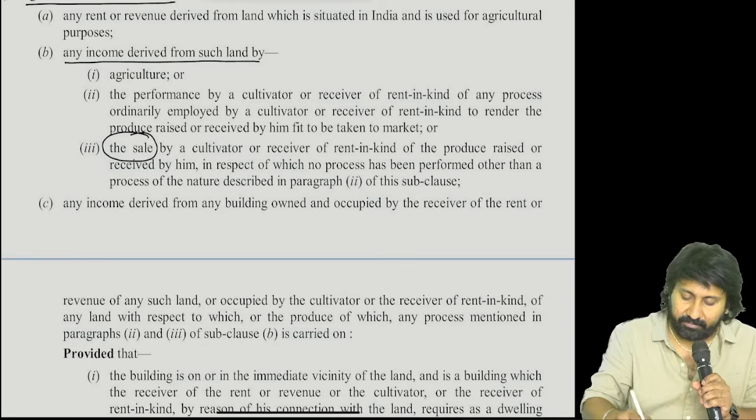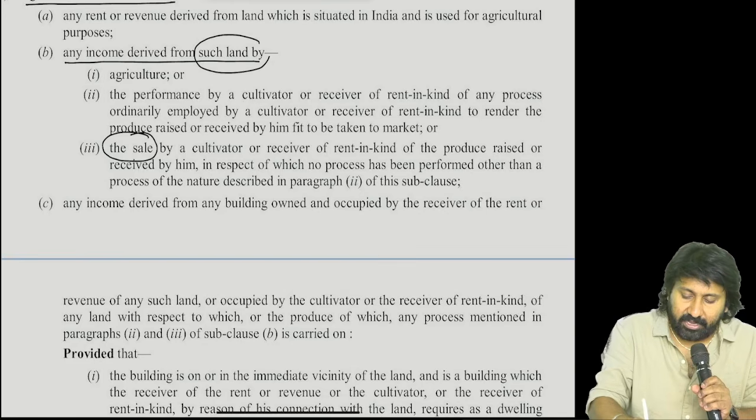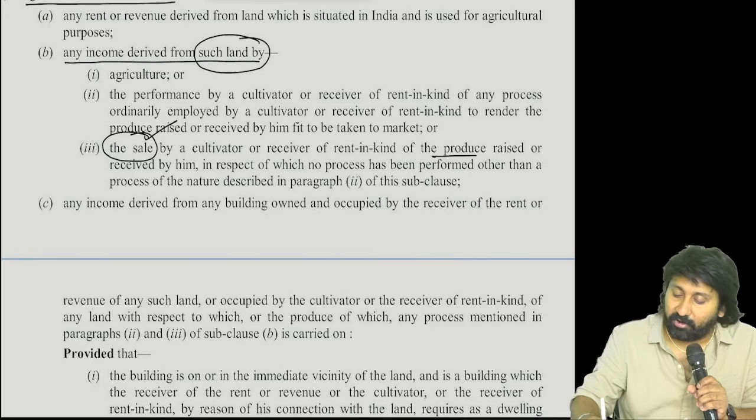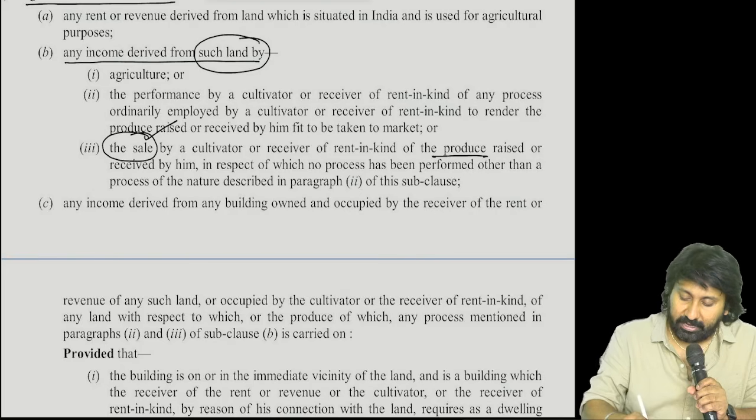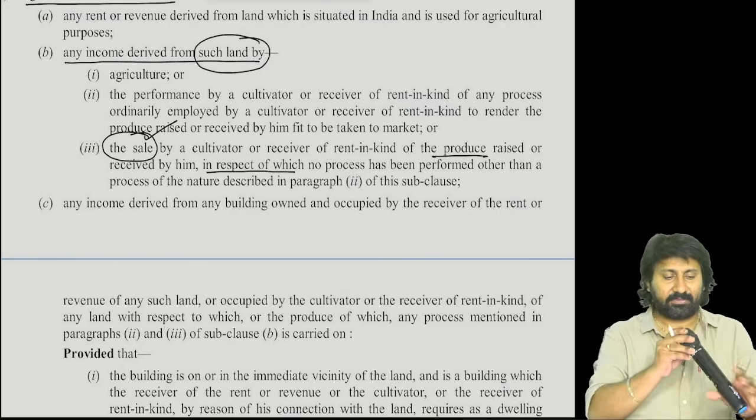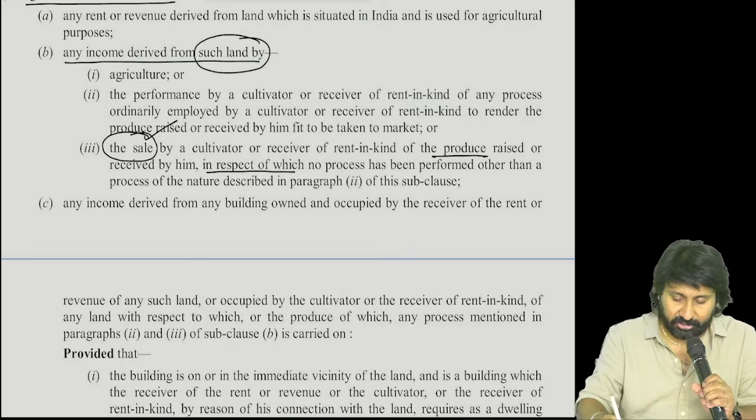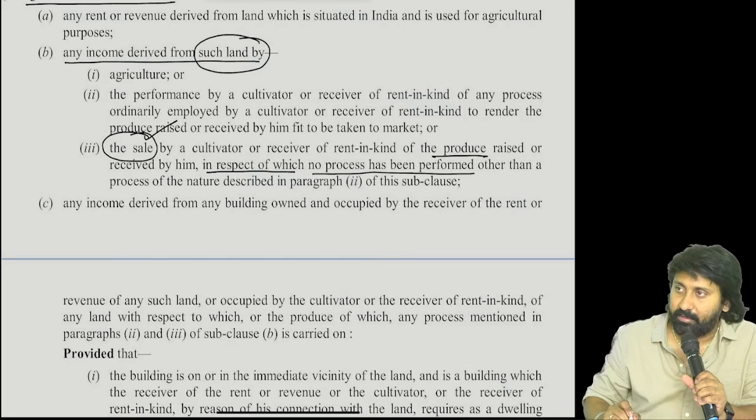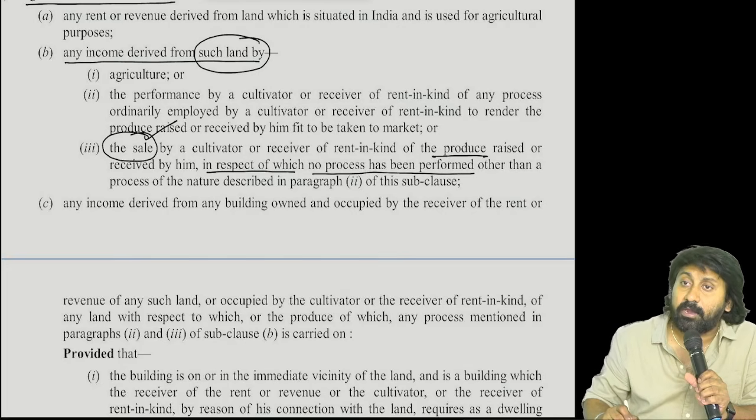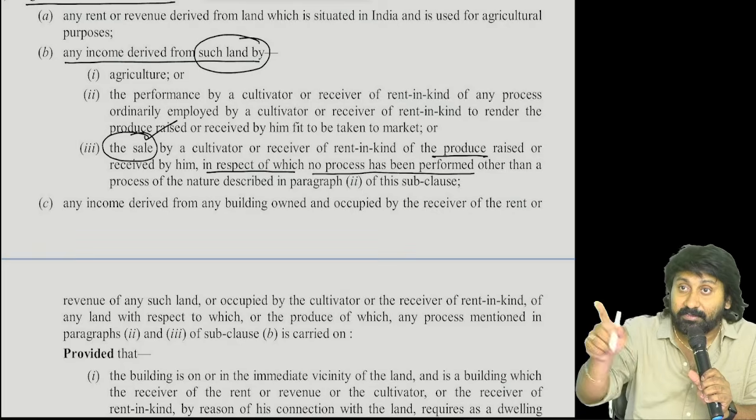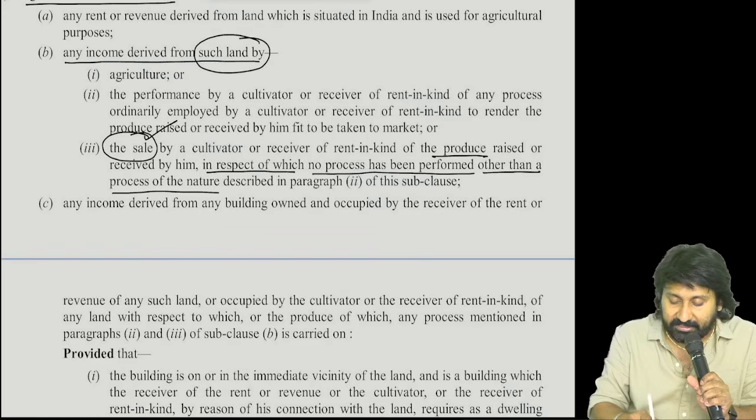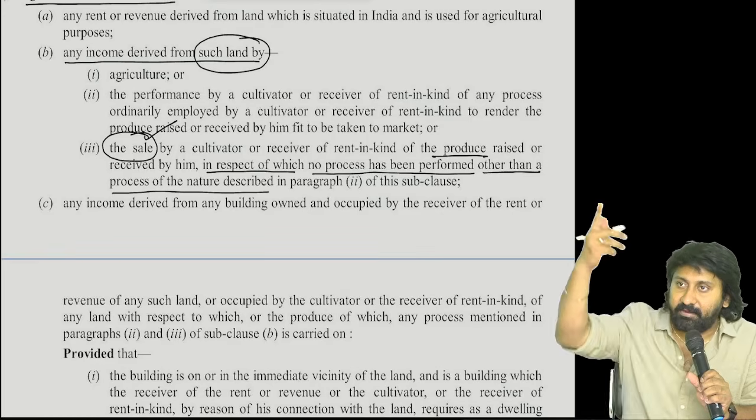Income derived from such land by way of what? Sale. Sale of what? In respect of it, no process has been performed. Is the process performed or not performed? Performed. Read properly. No process has been performed other than a process of the nature described in the above point.